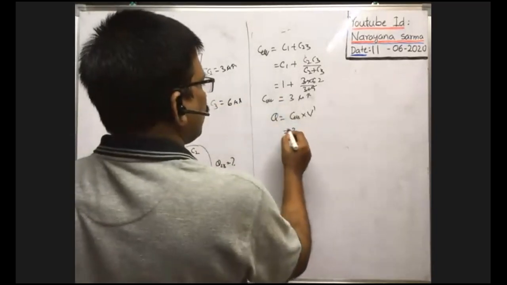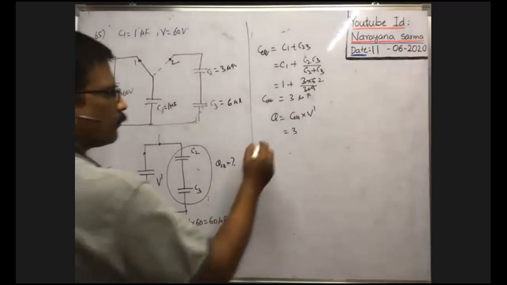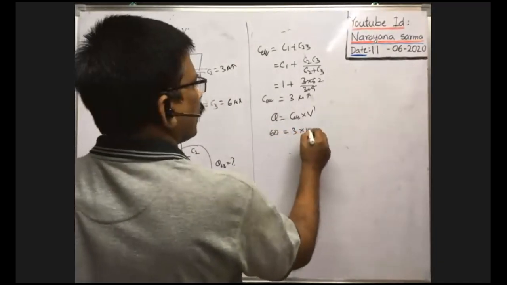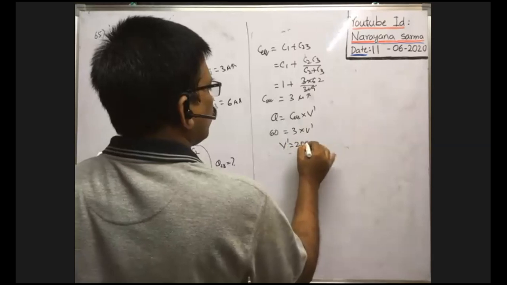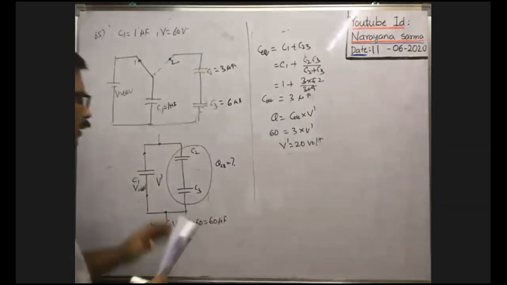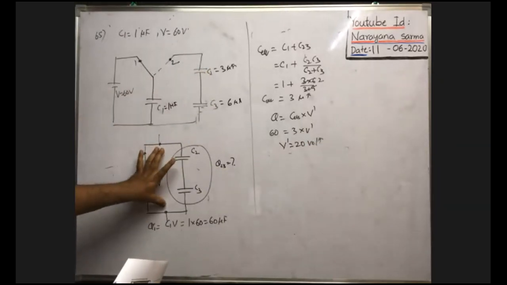With C effective 3, and Q not altering, 60 is equal to 3 into V dash. So V dash is equal to 20 volts. That means the common potential difference across this one is 20 volt.